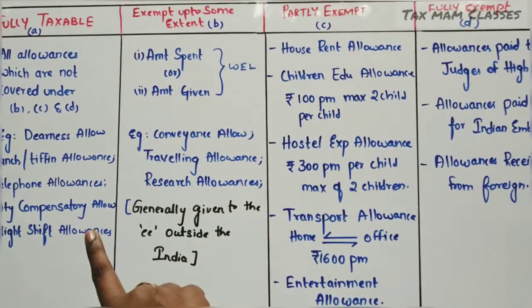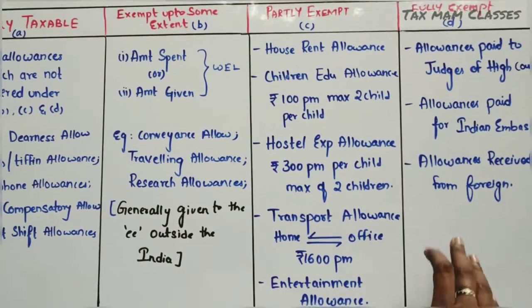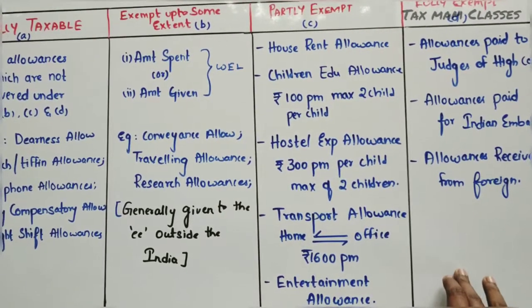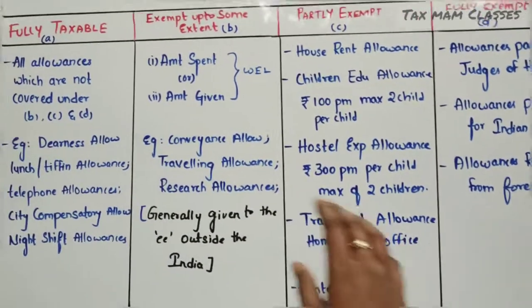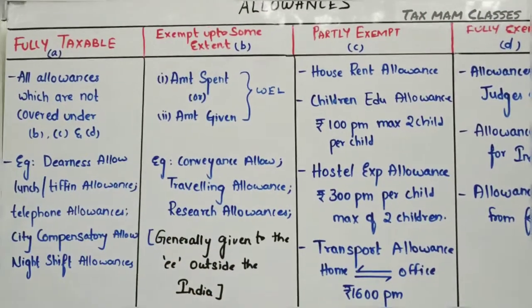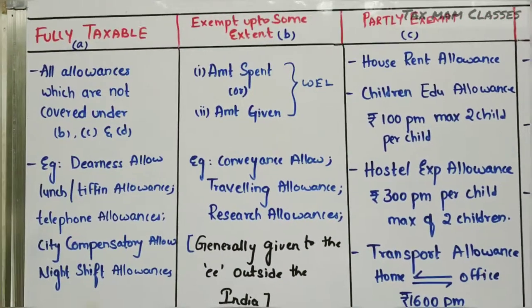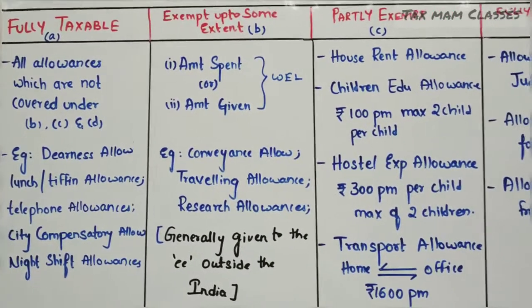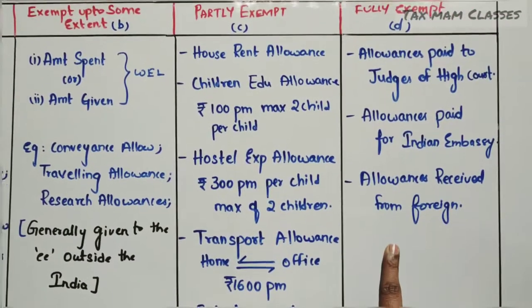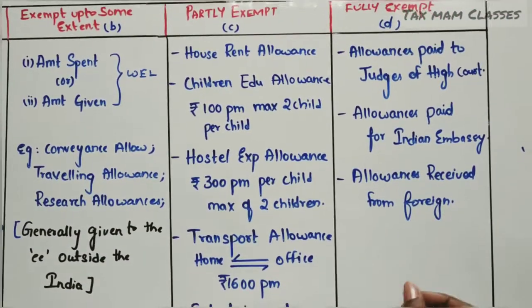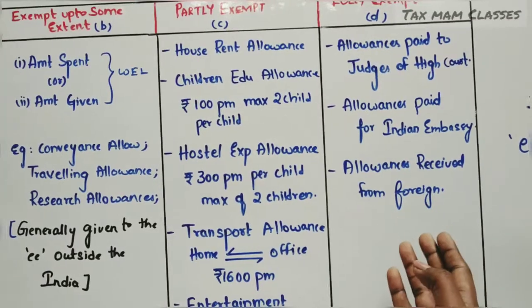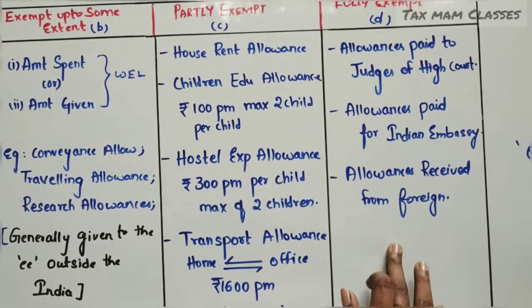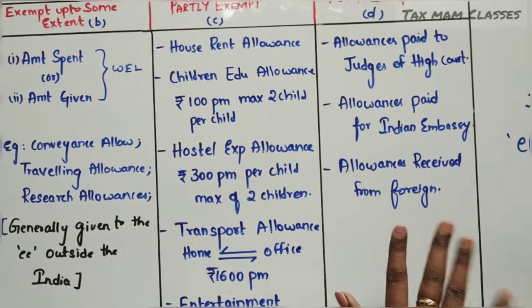In the first one and the fourth one, we don't have any difficulty in doing the problem. That means whenever you get such a point, you need not compute anything. The first one is fully taxable, so whatever amount is given in the question, we directly take into the pro forma. The fourth one is fully exempt, so if you get the point from this fourth section, you need not take that amount in the pro forma.